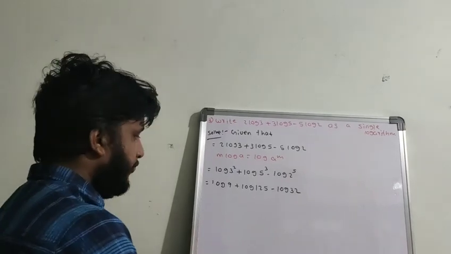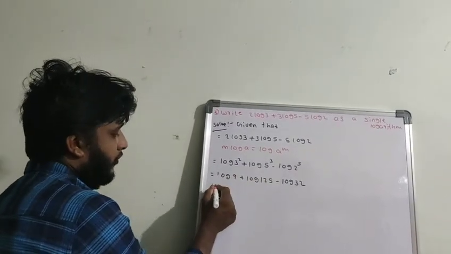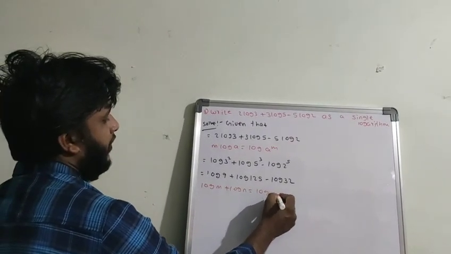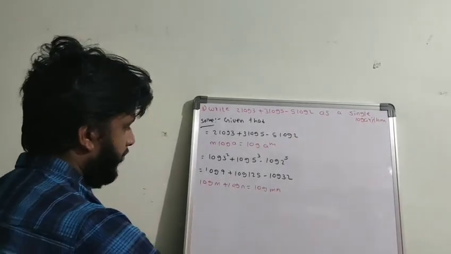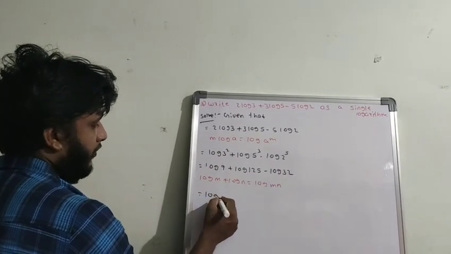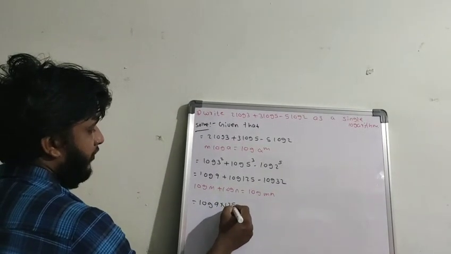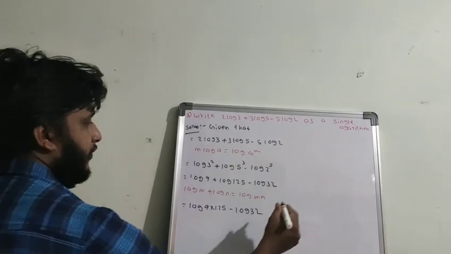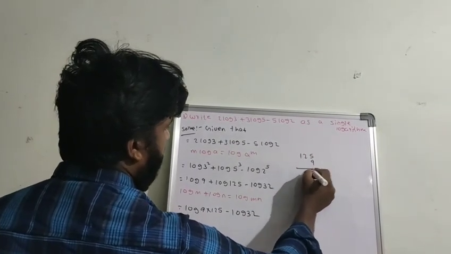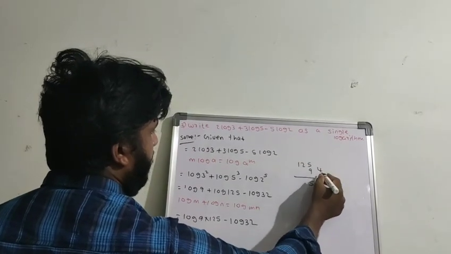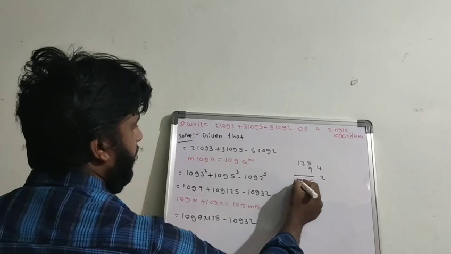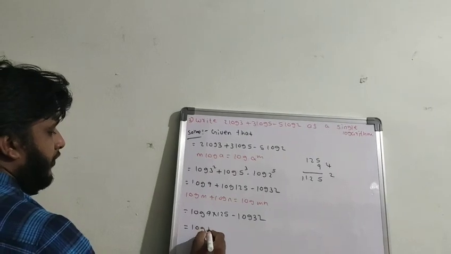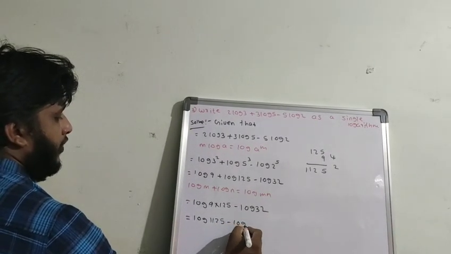Afterwards, observe: log m plus log n. What is the formula? Log m into n. If you apply the formula here, it becomes log 9 into 125 minus log 32. Multiplying 125 into 9, 9 fives are 45, 9 twos are 18 plus 4 is 22, 9 is 9 plus 2 is 11. So 1125: log 1125 minus log 32.